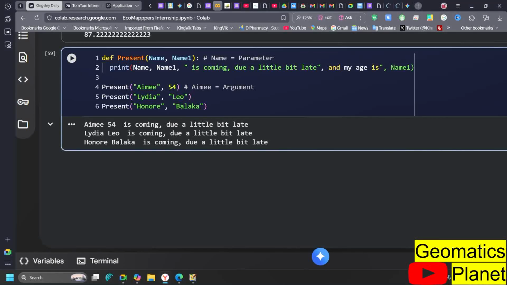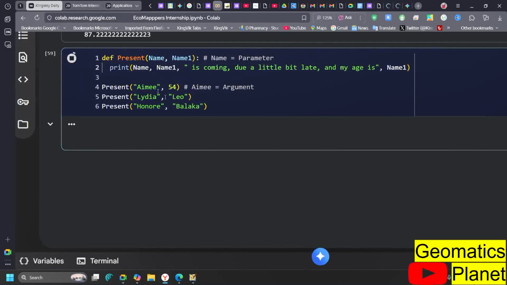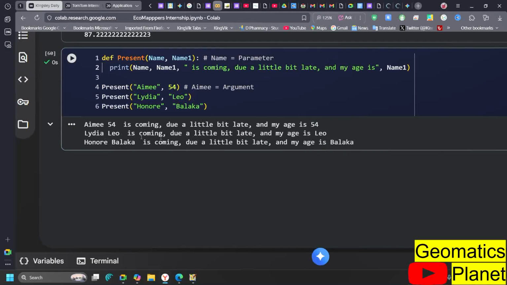Though we'll work on it better, so that I will clear you better. But you see these things that I'm saying here, and then if you run it here, ignore what is under, but you can see here that I say Ame is 54, and her age is, you still repeat the 64 here, which is by passing this into it. So you can get that done when it is necessary for you to use it like that.